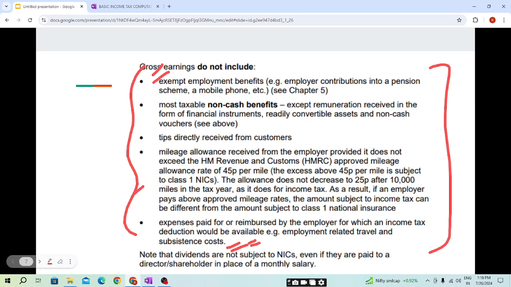But in the case of approved mileage allowance, you need to keep in mind that the amount paid above 10,000 miles will be included in the national insurance contribution. Note that dividends are not subject to NICs even if they are paid to a director or shareholder in place of monthly salary. So dividends are not subject to NIC.